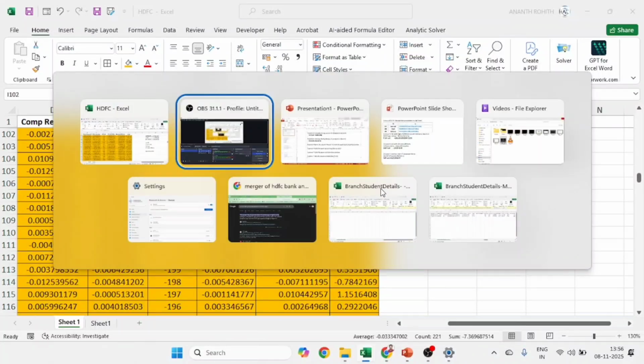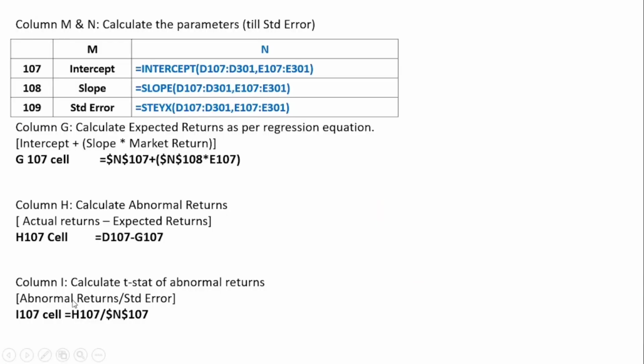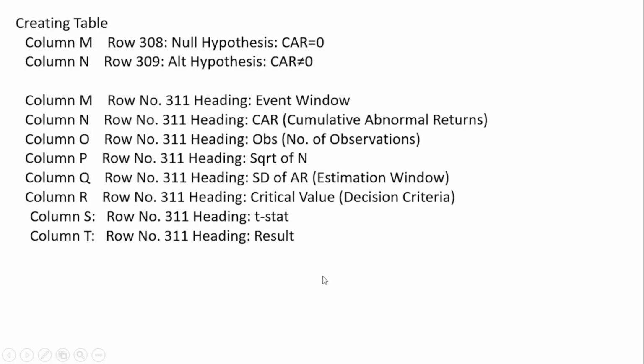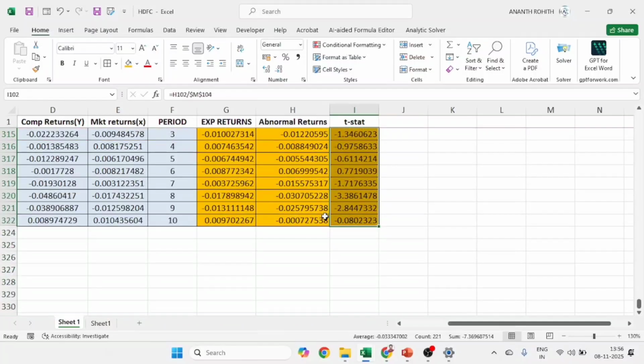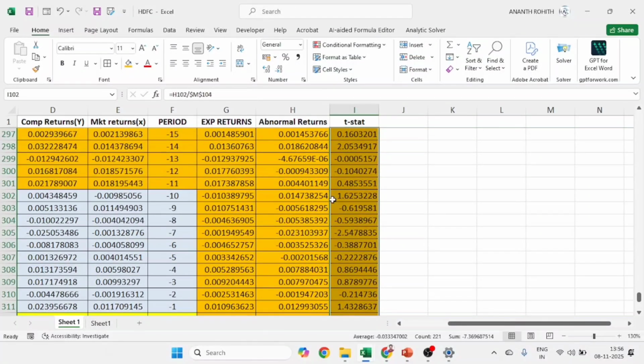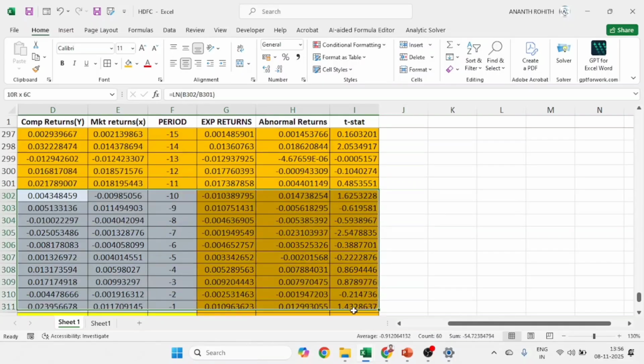Now we'll move on to our planned next step. I have calculated expected return, abnormal return, and the T statistic. Moving on to the next one. Now we have to find out the event window analysis, meaning during the event time, were there any changes? Because of the dragging and all, I lost the color coding of this one.